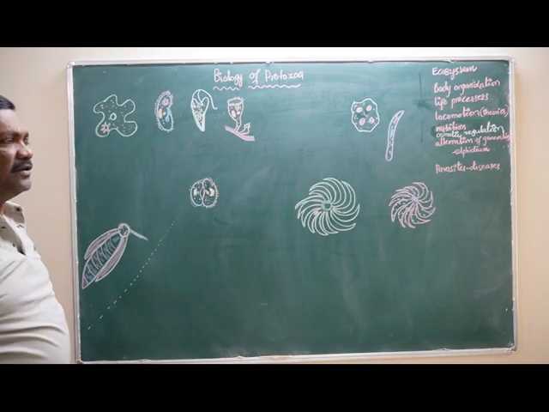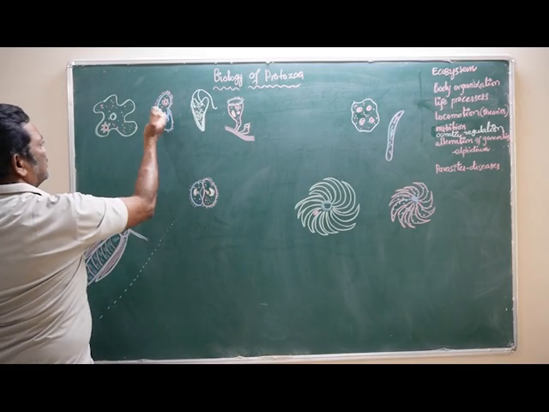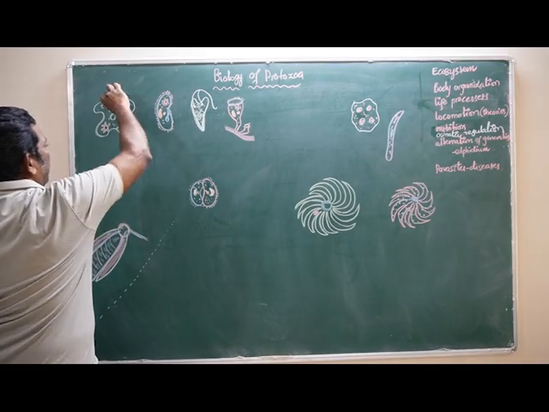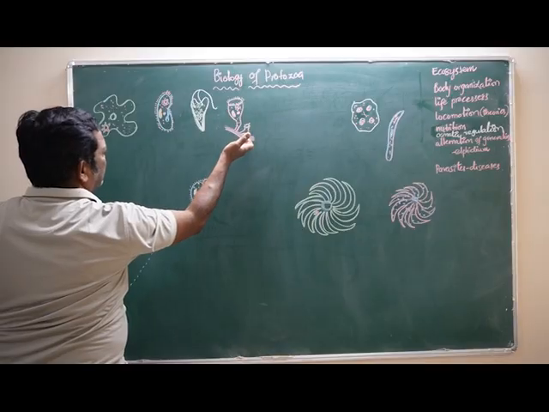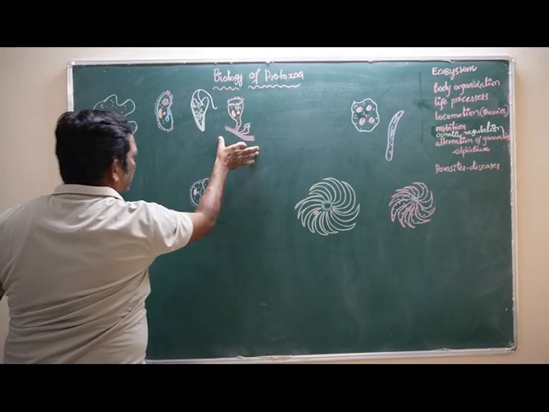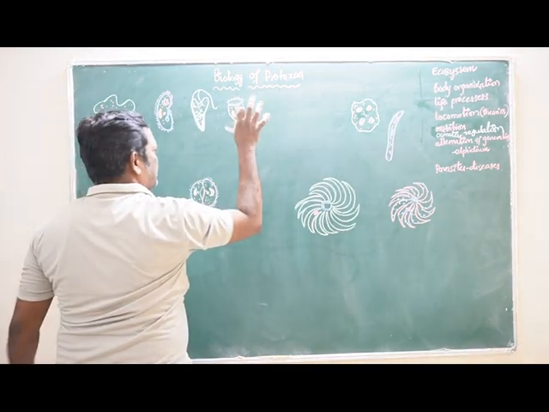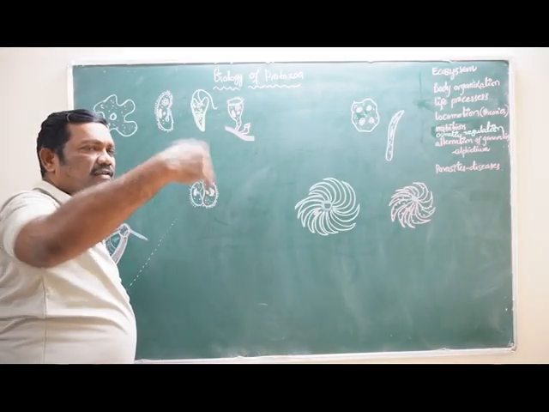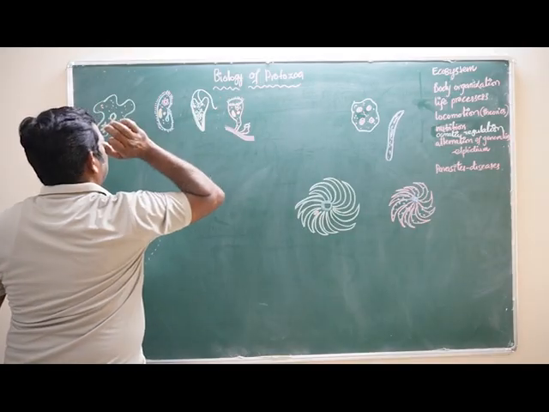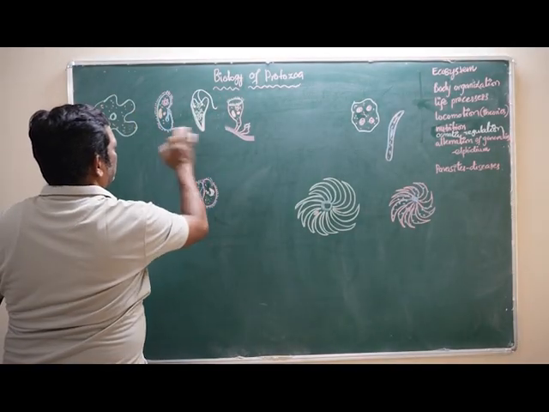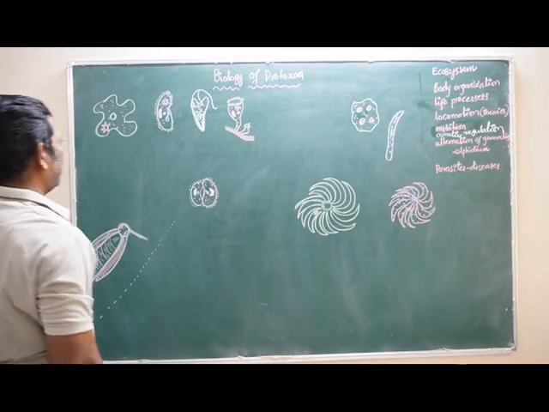The body organization is a cellular level of organization, and the life processes. How do they take the food material? The amoeba takes the food material with the help of pseudopodia. Cilia are used to receive the food material. And in Vorticella, these are sedentary animals, although they can take the food material from their surroundings with the help of cilia. The cilia move like this and always create negative pressure. Due to the creation of negative pressure, the water current or food particles enter into the body of this Vorticella. In Paramecium, these two are called filter feeding animals because they move the cilia, filter the water and take the food material into their body.